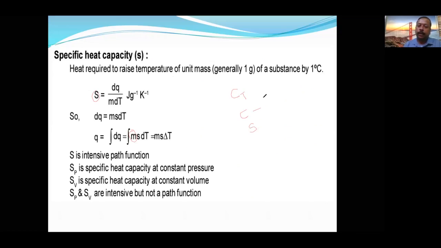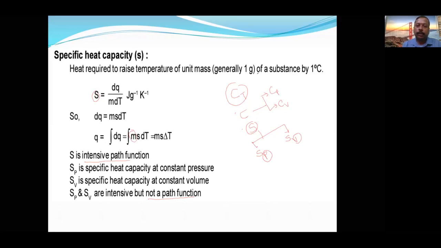Okay. C is further divided into two types, Cp and Cv. Okay. And this is extensive and this is intensive. This is also intensive. Okay. Intensive path function. Specific heat, again, this is also divided into how many types? Two types. Okay. SP, specific heat capacity at constant pressure, specific heat capacity at constant volume. Okay, and intensive but not path function. Okay, S is a path function, but SP and SV, because path is already mentioned here, pressure is constant, volume is constant, therefore they are not path function. Okay.